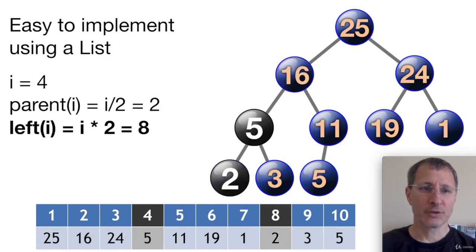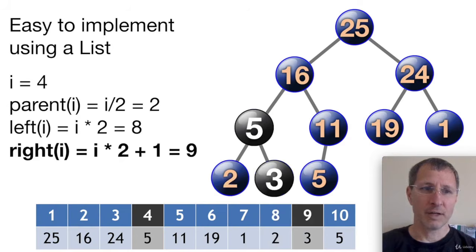And if we want to access 5's children, it's the same thing. Times 2 gives us the index of 5's left child, 8, and then times 2 plus 1 gives us the index of 5's right child, 9. So if we take a given node at index 4, we can access its left and right child by times 2 and times 2 plus 1. And we can access 4's parent by just dividing by 2. So it's pretty quick, easy operations to access the parent and children nodes in this tree.